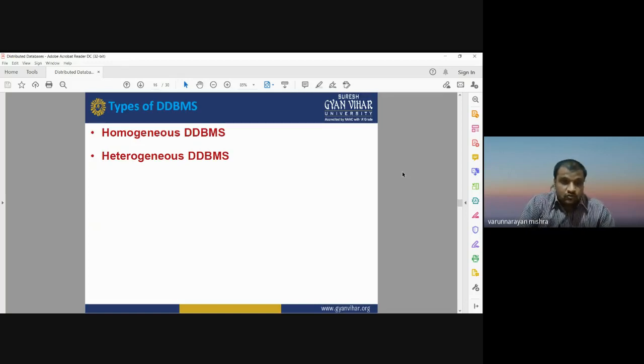First one is homogeneous and the other is heterogeneous. We know that homogeneous means the same kind of database, and heterogeneous means various or diverse kinds of database. So homogeneous DDBMS and heterogeneous DDBMS are the two types of distributed database management system.